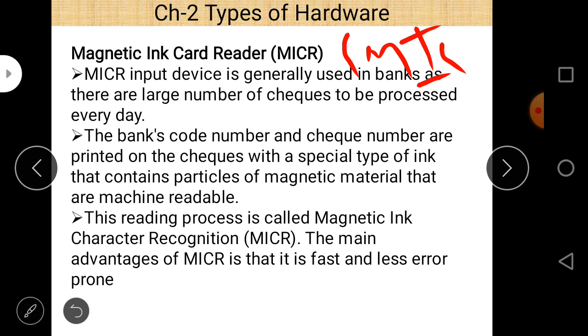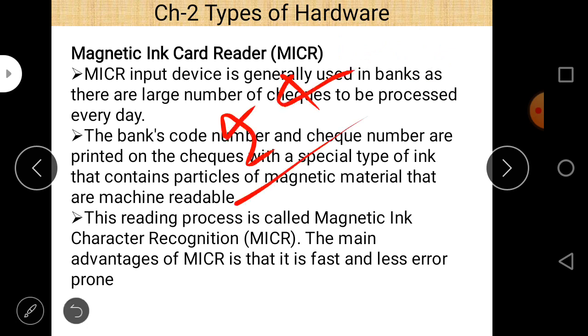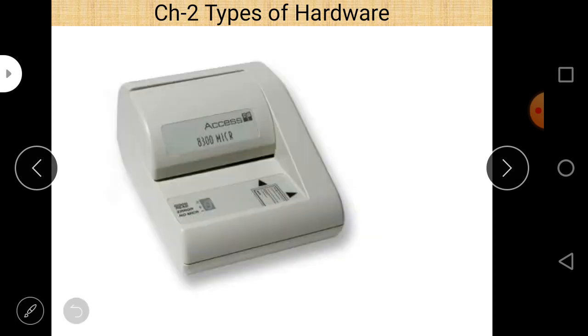So there is a code at the bottom of the check, and there are 14 digits or symbols written in magnetic ink, and MICR is capable of reading or identifying that number or the information regarding it. So they are used mostly in the banking system, especially on checks. That is the MICR here. You can easily see that.